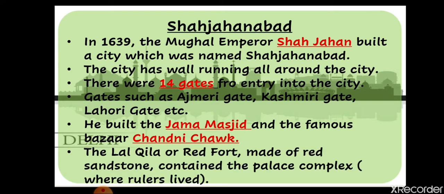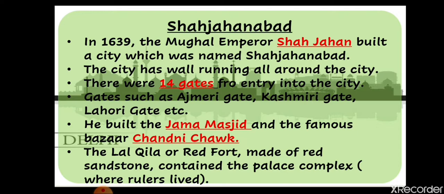Now, the Lal Qila or Red Fort was also made by Shah Jahan, and it was made of red stone. About the Lal Qila we have already learned in class 7th. We have learned that the Lal Qila has the Diwan-e-Aam and the Diwan-e-Khas. Diwan-e-Aam was for the local people, the people of the kingdom, and Diwan-e-Khas was for the ruler.